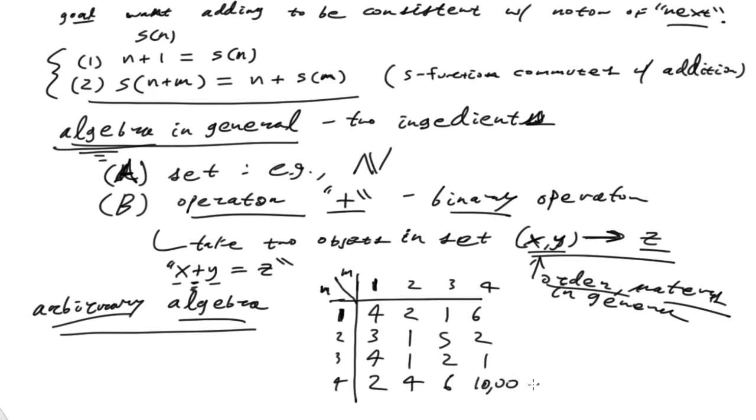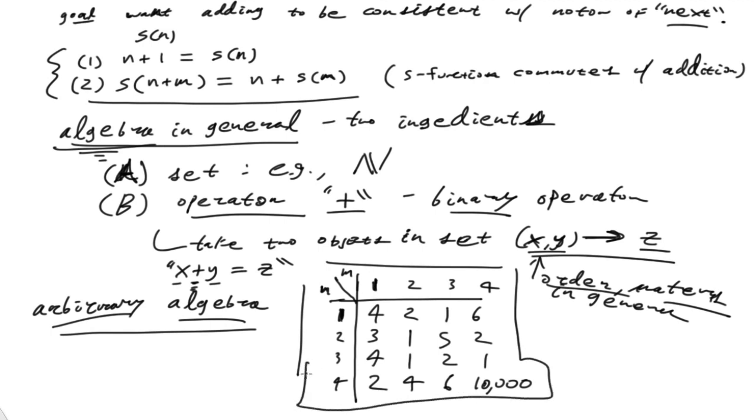And here, finally, 4 and 4 makes 10,000. Okay, so there's a completely arbitrary algebra. Of course, we don't care at all. This will never be used for anything practical. But the idea is one could make such a thing. And now we want to find a way to, using these two principles here, produce an algebra that has that associative and commutative property that we know and love.